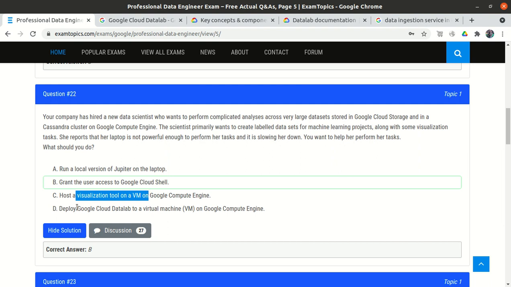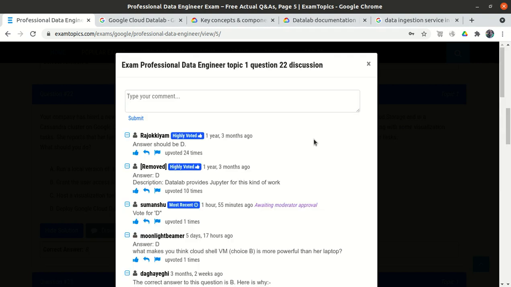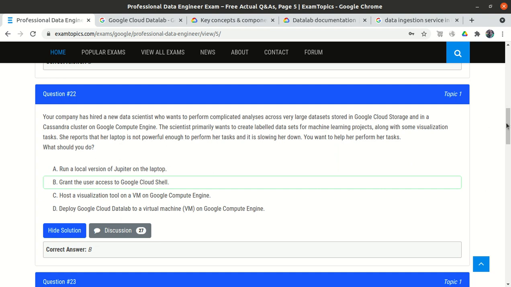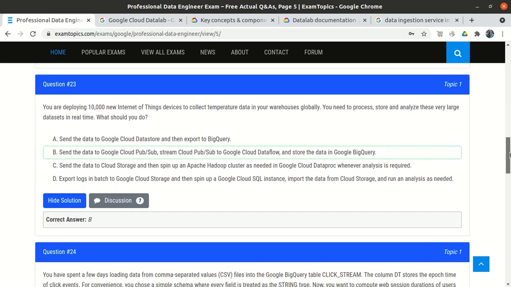Better to use the Google recommended tool, Cloud Data Lab, which will provide everything within a single tool. So option D is correct, but here they have given option B, which is wrong. If we go to the discussion community, most of the people say option D. So option D is correct.